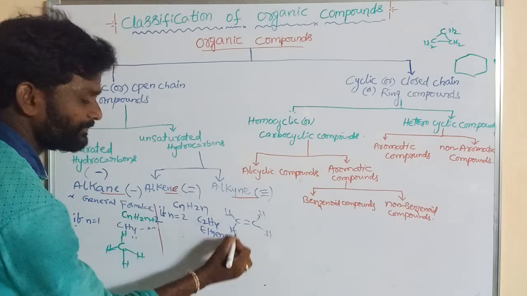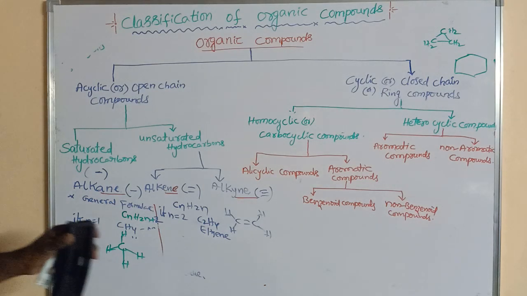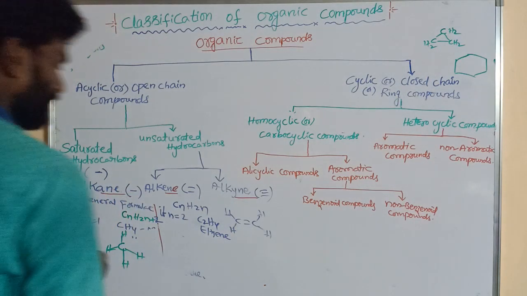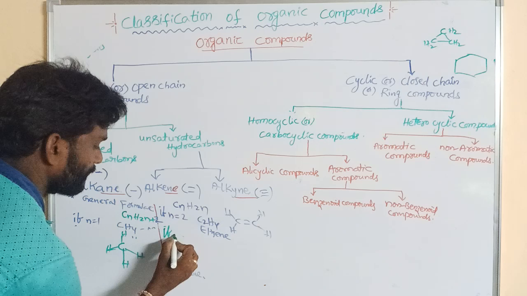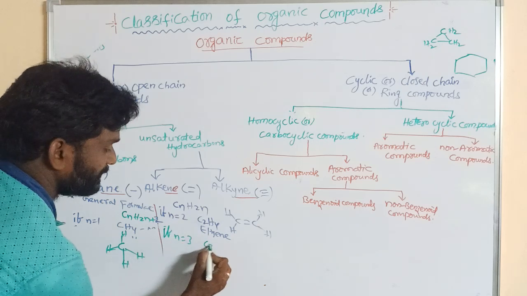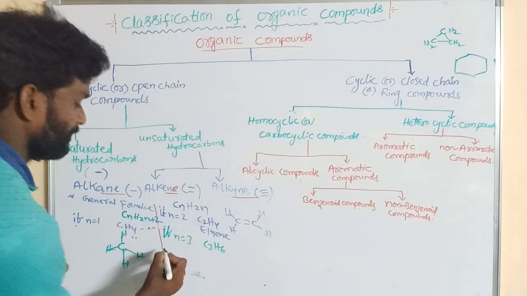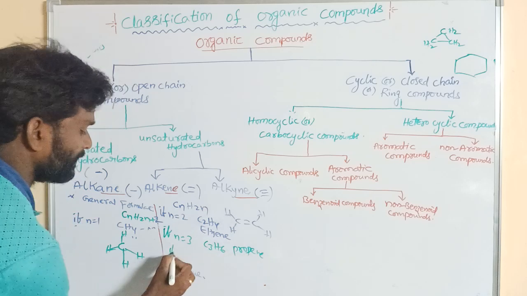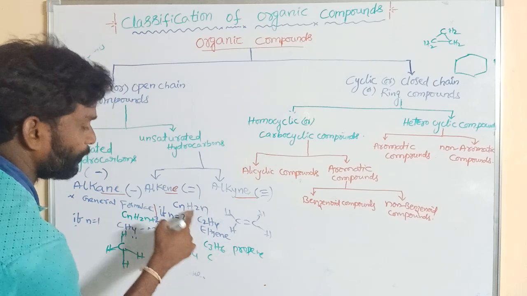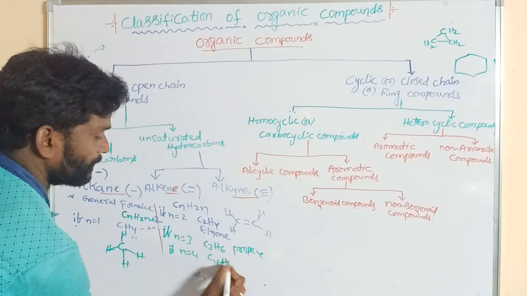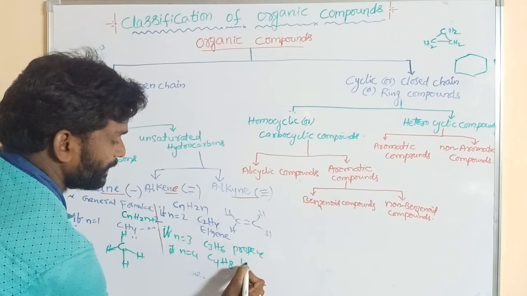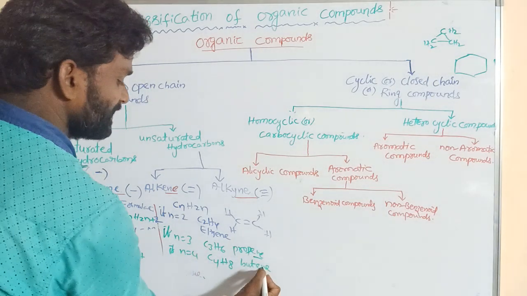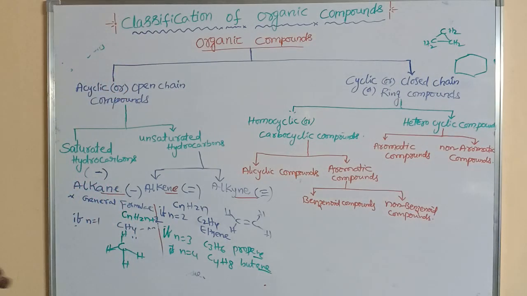Its common name is ethylene, and its IUPAC name is ethene, right? If n is equal to 3, C3H6, its name is propene. Similarly, if n is equal to 4, C4H8, butene. In the name, the ending ene is added.